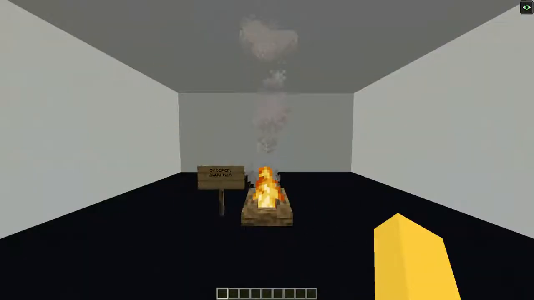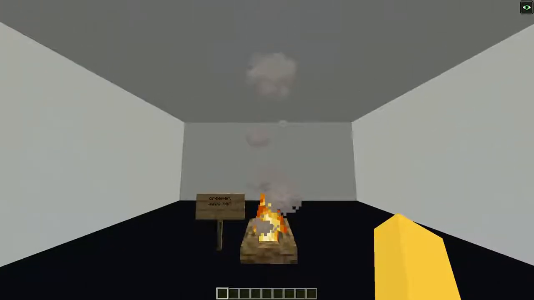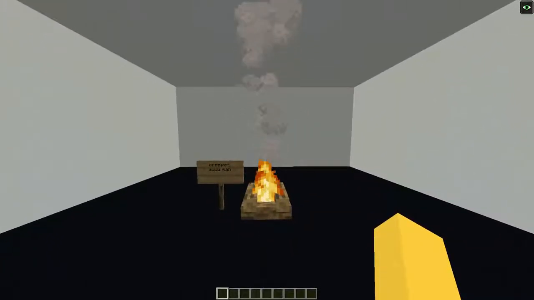Gas can be defined as a low-density matter that has no fixed shape and no fixed volume, just like the smoke from this campfire in Minecraft.